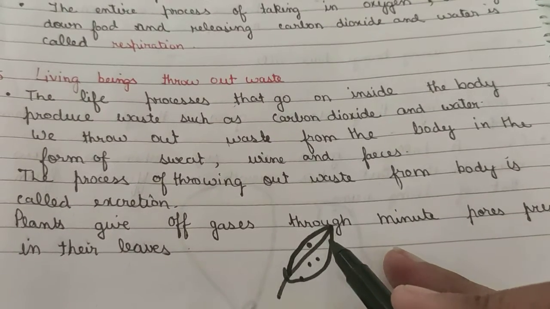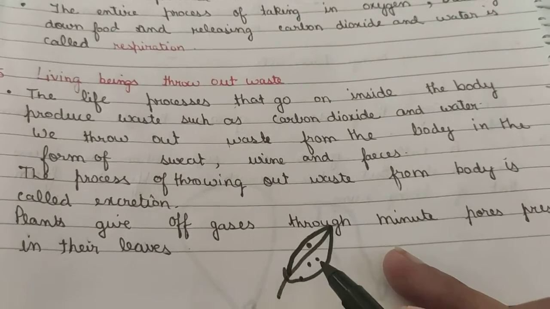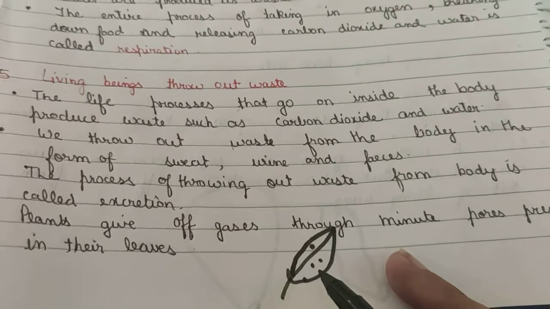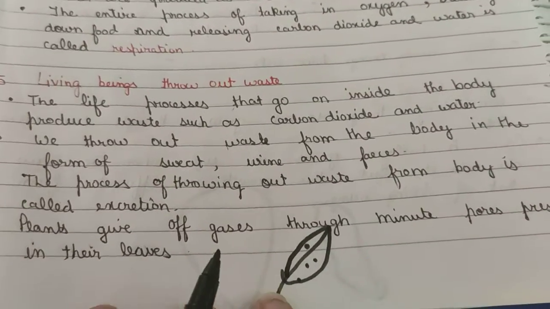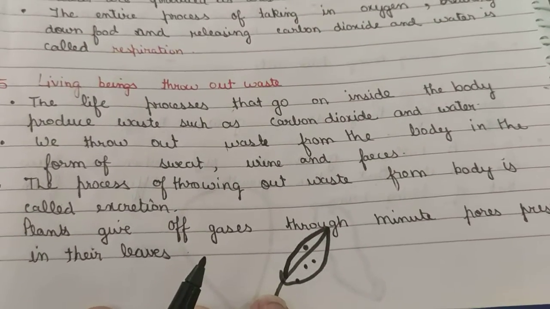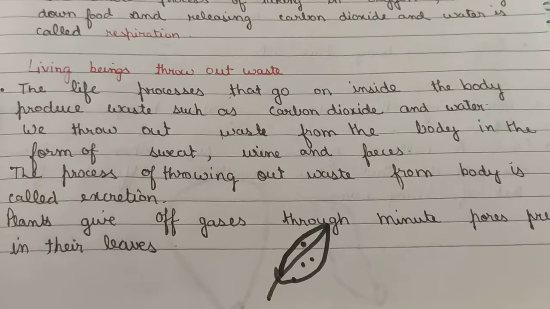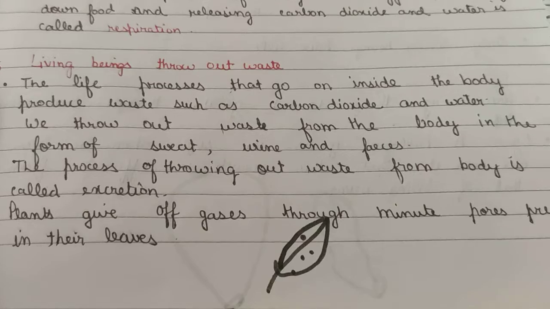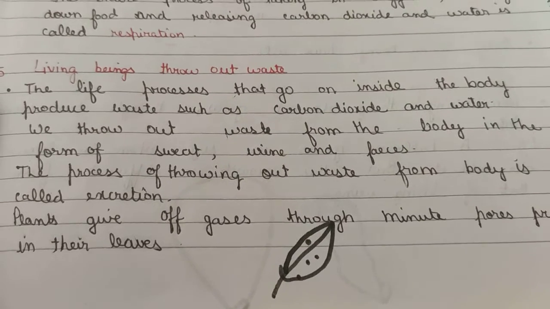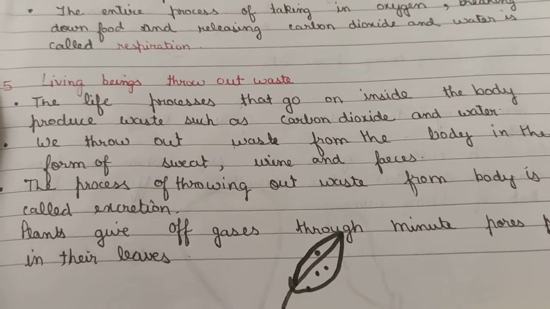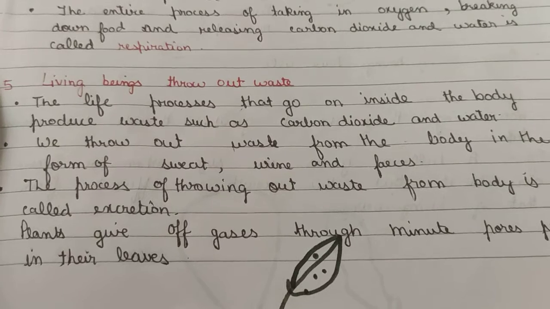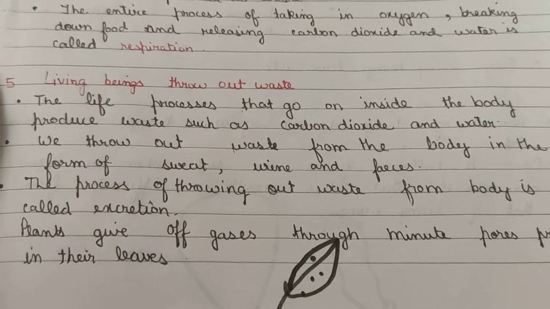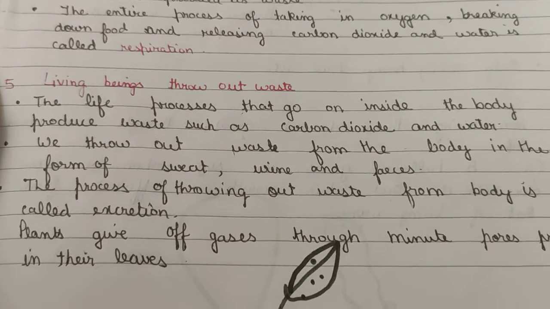Then on the leaf, suppose this is a leaf, small pores are present on the leaf. These are the pores. So from these pores plants give off the gases. From the small pores on the leaves, plants give out only gaseous waste, but they cannot throw out solid waste from these pores. So they store these in parts of their body.